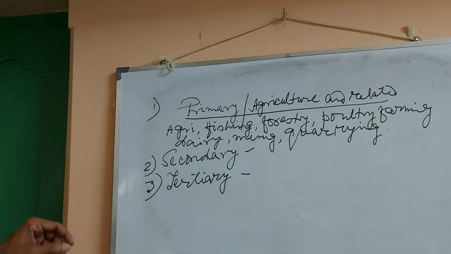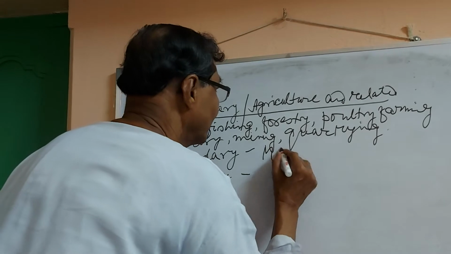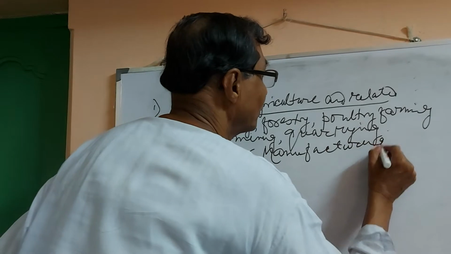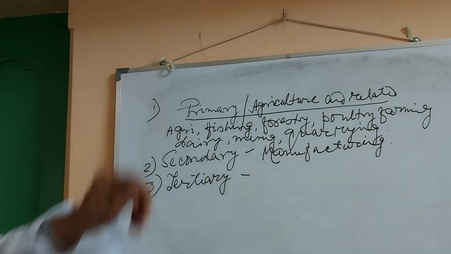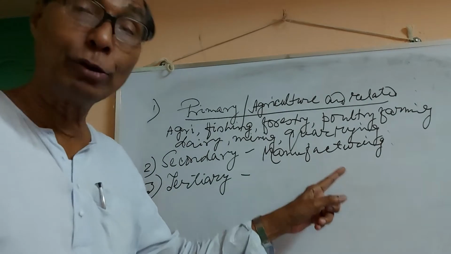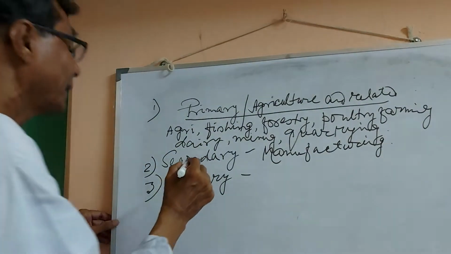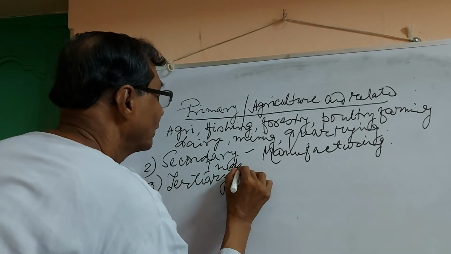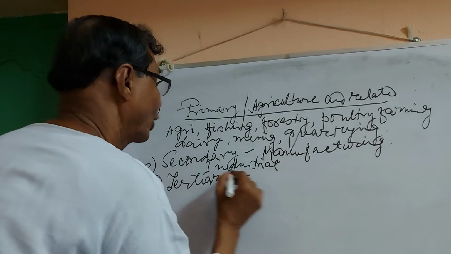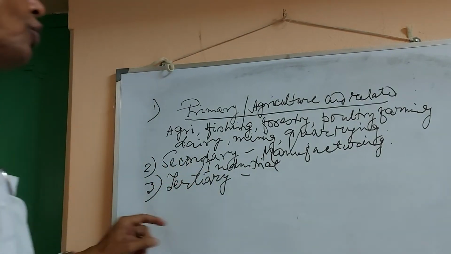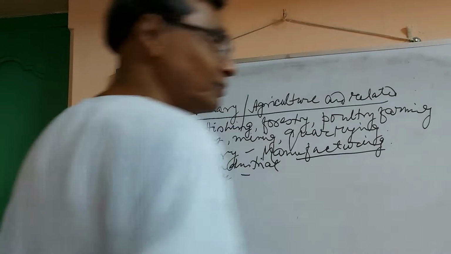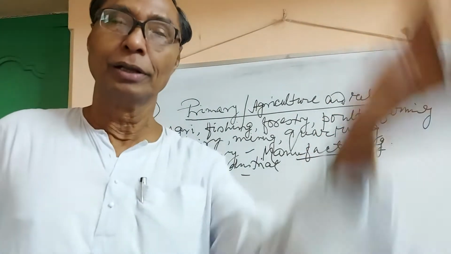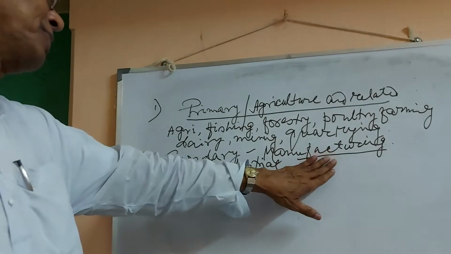Then comes secondary. Only one thing that we will have to remember here is manufacturing. Secondary has another name. You know what is the name? Industrial sector. Secondary sector or industrial sector. So manufacturing must be there. It may be small scale manufacturing, it may be a factory or large industry, but manufacturing must be there.